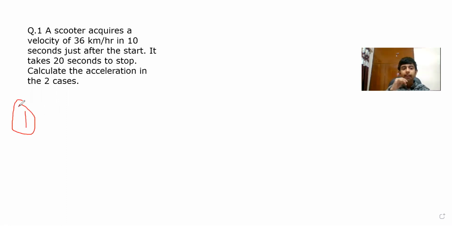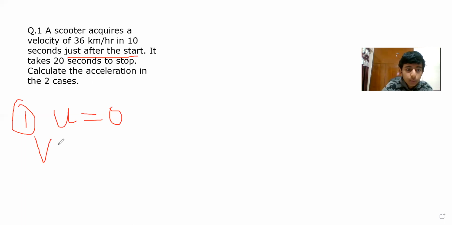Now here you can see that one word I would like to tell you. Please remember this word. It is very, very important. The word is "just after the start." What does it mean? Just after the start means initially it was not moving. Just now it has started. Initially it was at rest, meaning that initial velocity is equal to 0. Whenever you are given "just after the start," just started, then always initial velocity is going to be 0. Keep in mind, because initially it was at rest and now it has started.